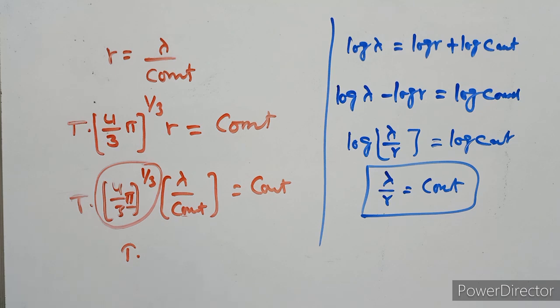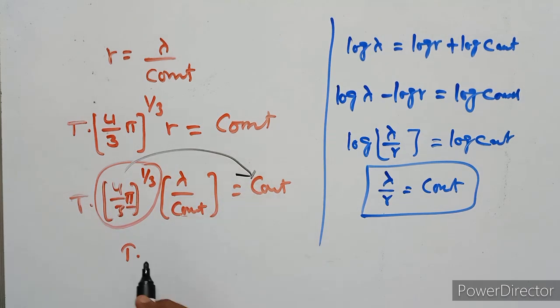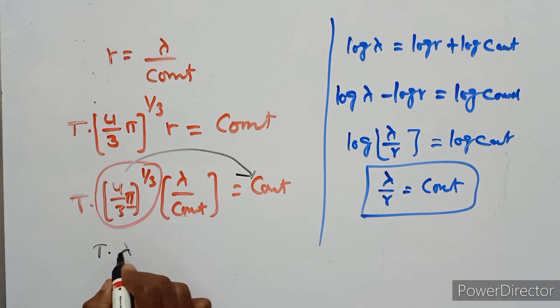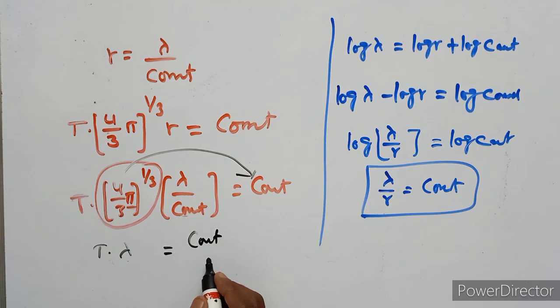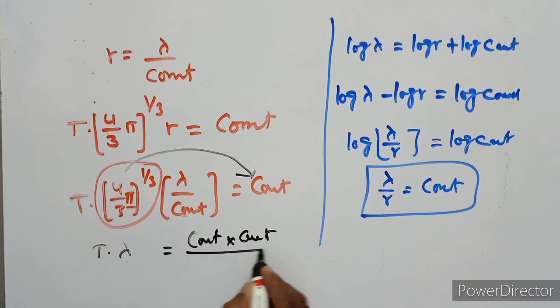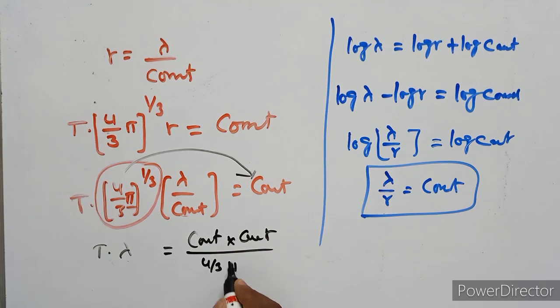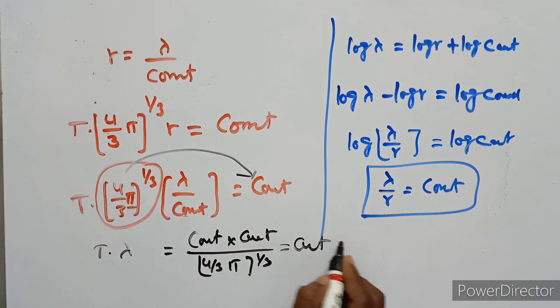So this equation can be written as T lambda is equal to constant into constant upon (4 by 3 pi) to the power of 1 upon 3. This is a constant, this is a constant, totally this is a constant.